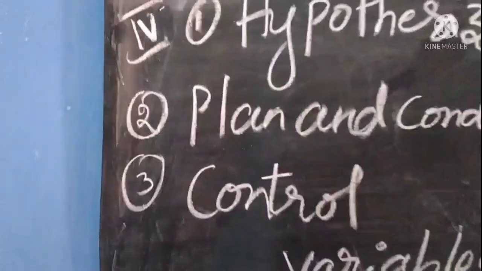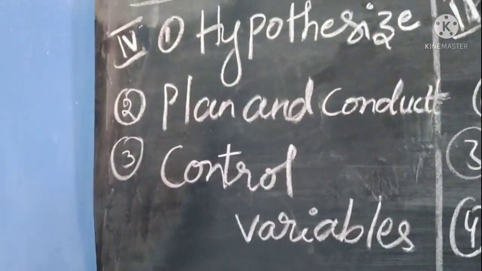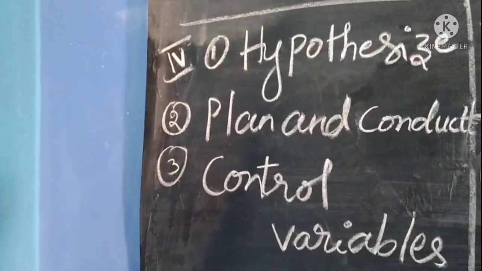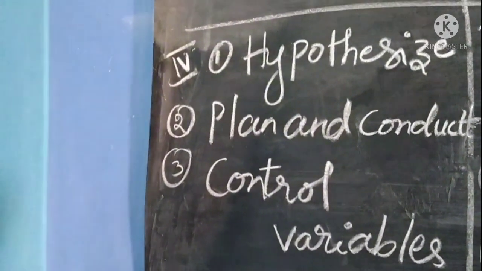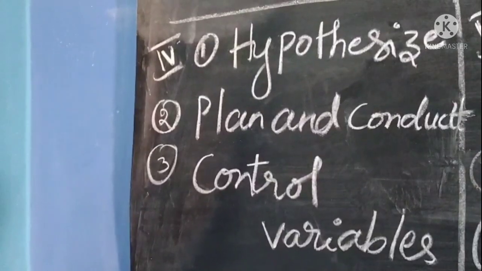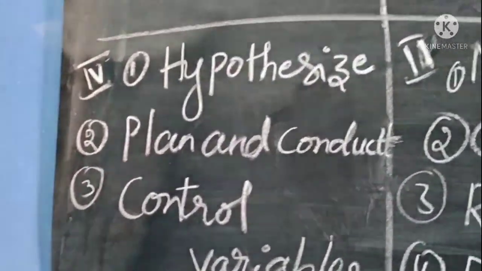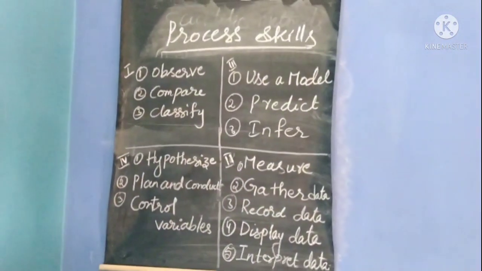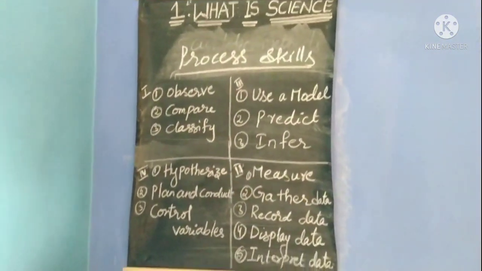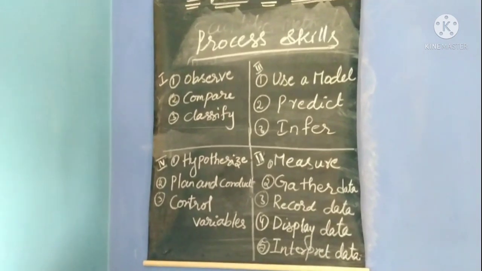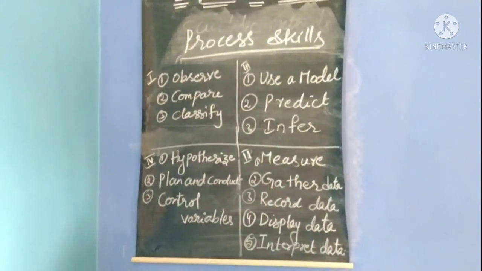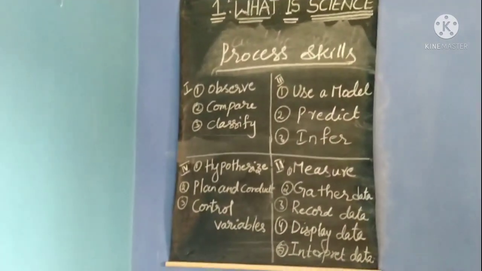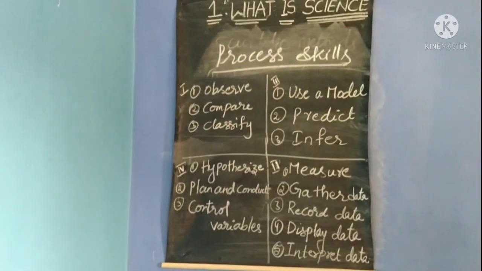One more thing we have: Sweta wants to know which cloth absorbs more amount of water. So here we have hypothesis, plan and conduct an experiment, and control variables. These are the process skills which have to be followed. So for different experiments we follow different types of process skills. Okay children, understood? Skills always vary, they always differ from one experiment to another experiment.